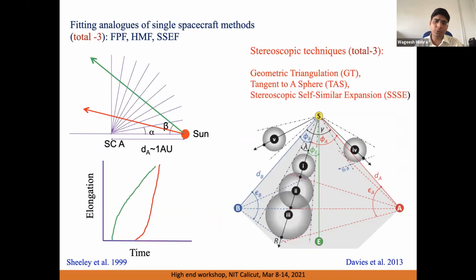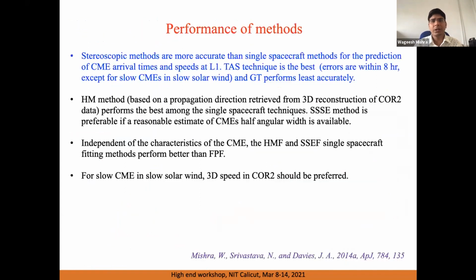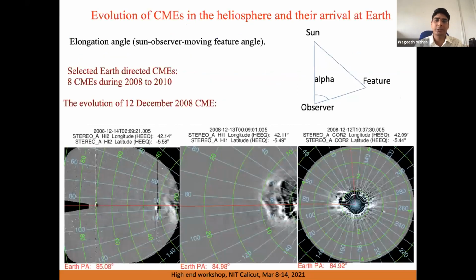Since there are different series of methods, in my study I tried to assess the performance of these methods, and I found that stereoscopic methods are more accurate than single spacecraft methods. When I say stereoscopic method, it means using data from multiple viewpoints of the same CME, which is important for 3D reconstruction, to know their true speed and true global picture. This was one highlight: stereoscopic observations should be used to know the actual CME structure.